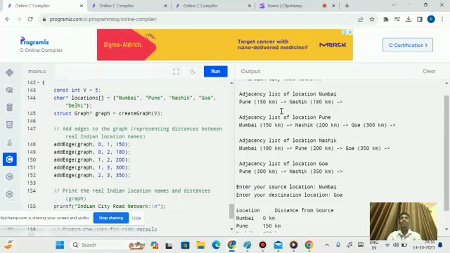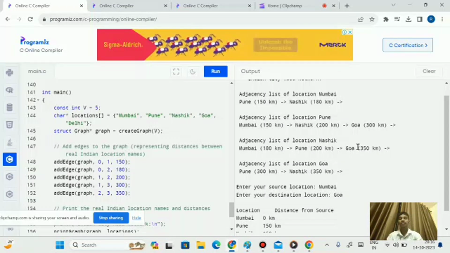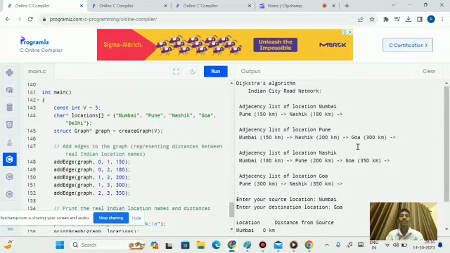And this part of code is the adjacency list of locations. Here we are given the locations Mumbai, Pune, Nasik, Goa, Delhi for the graph, and the Dijkstra algorithm will create the adjacency list for every location.